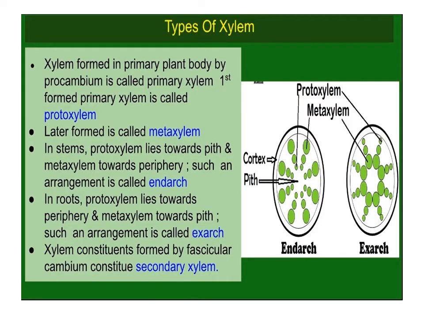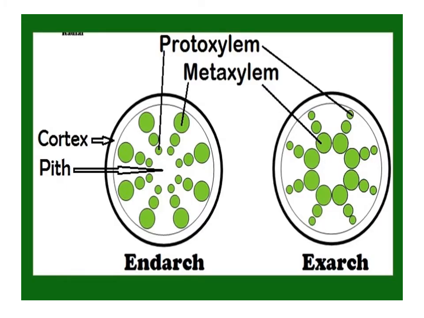Types of xylem. Xylem formed in the primary plant body by procambium is called primary xylem. The first formed primary xylem is called protoxylem. The later formed is called metaxylem. In stems, protoxylem lies towards the pith and metaxylem towards the periphery. Such an arrangement is called endarch. In roots, protoxylem lies towards the periphery and metaxylem towards the pith. Such an arrangement is called exarch. Xylem constituents formed by fascicular cambium constitute secondary xylem. Here is the structure of the arrangement of endarch and exarch.